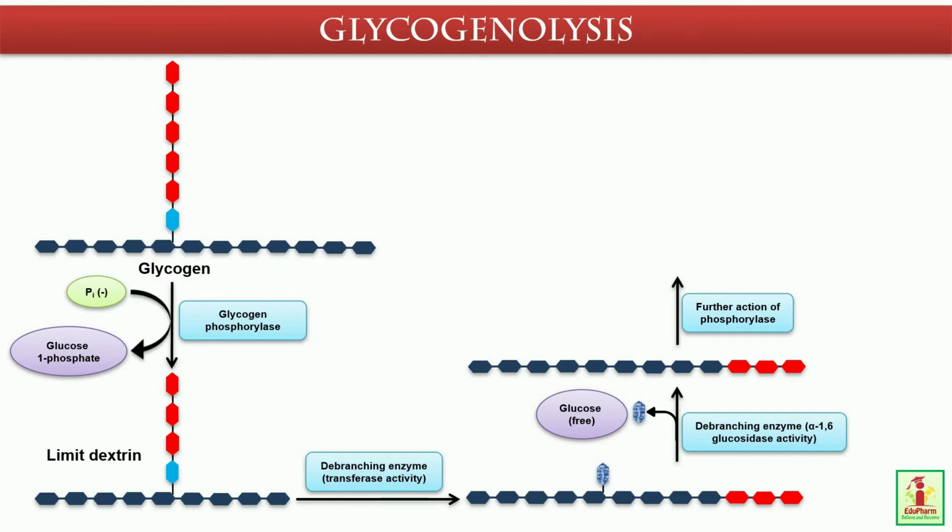Formation of glucose 6-phosphate and glucose. Now glucose 1-phosphate is converted to glucose 6-phosphate by the enzyme phosphoglucomutase. In liver, kidney and intestine, glucose 6-phosphatase cleaves glucose 6-phosphate to glucose. But in muscle and brain this enzyme is absent. In peripheral tissues, glucose 6-phosphate is used for glycolysis.